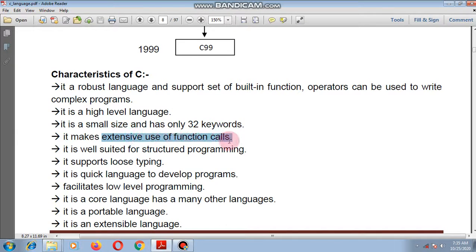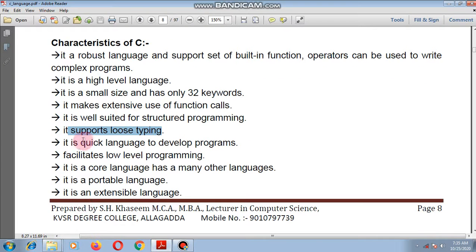It supports extensive use of function calls, meaning we can use function definitions repeatedly in any other program. It is suited for structured programming. It supports loose typing. It is a quick language for developing programs, and it facilitates lower-level programming, meaning machine-level programming. It is a core language of many other languages. It is a portable language, meaning C programs can be executed in any other hardware-configured environment. It is an extensible language.